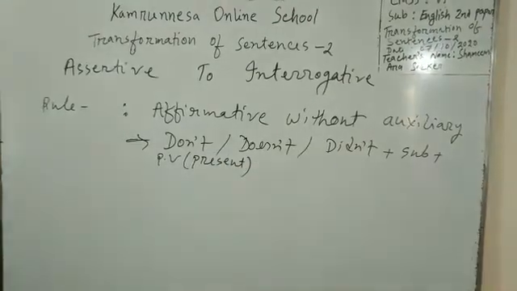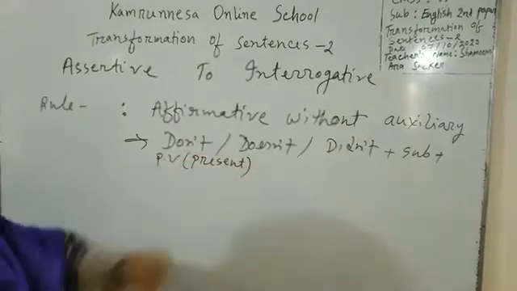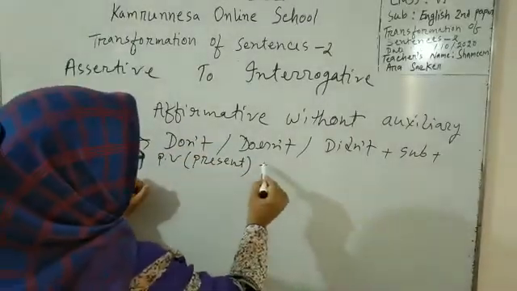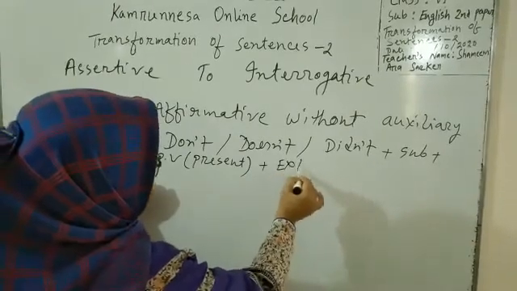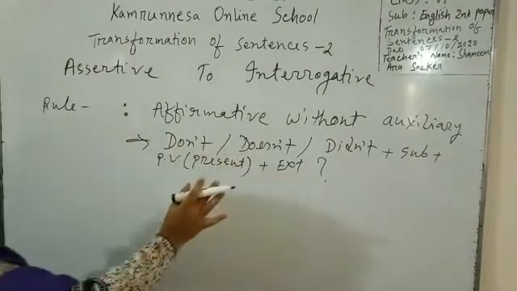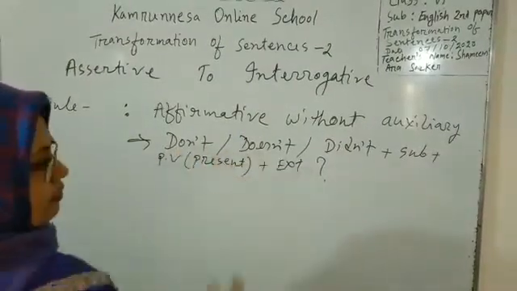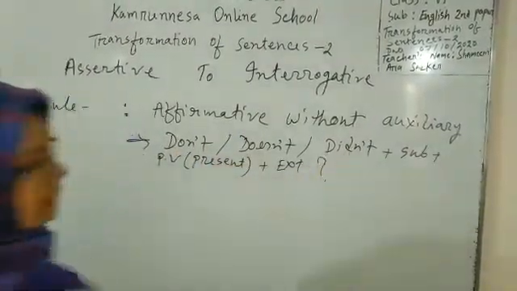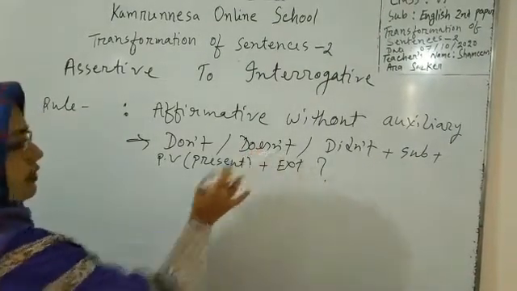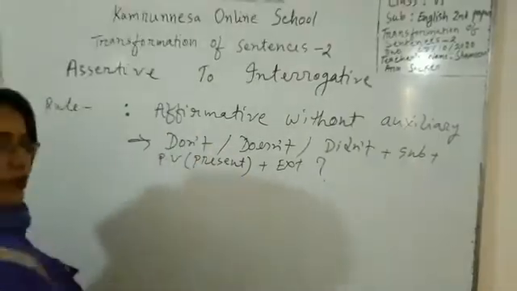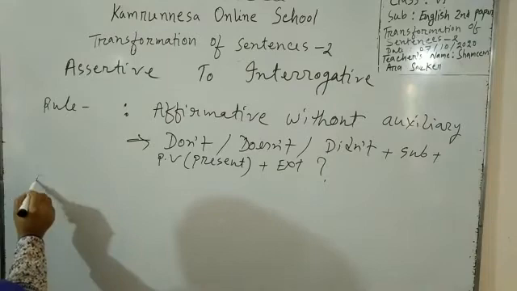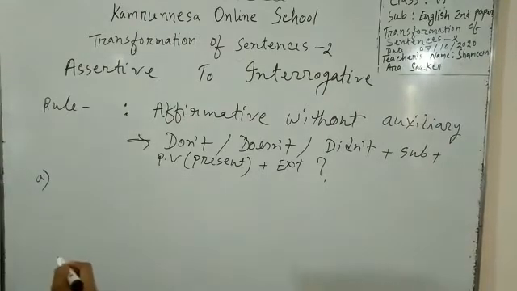Okay. Don't, doesn't or didn't plus subject plus principal verb in present form plus extension. Okay. In present indefinite tense, don't and doesn't will be used, and in past indefinite tense, didn't will be used. For third person singular, doesn't is used, and for all other persons, don't is used. Let's see examples.